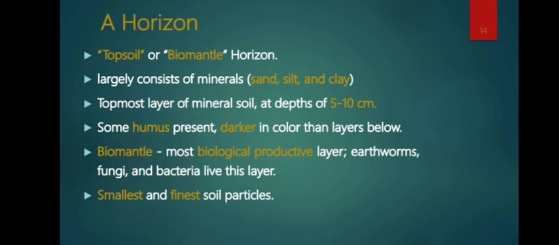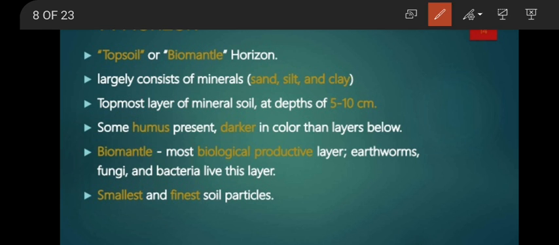Now the first layer is called the A horizon, or it is also called topsoil. It contains more minerals. It is around 5 to 10 centimeter in depth. It also contains some humus.